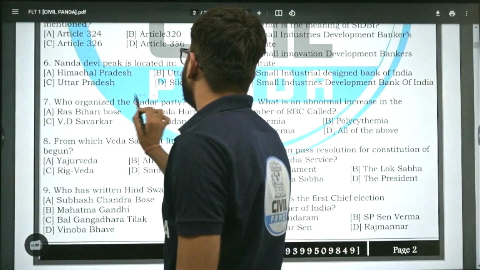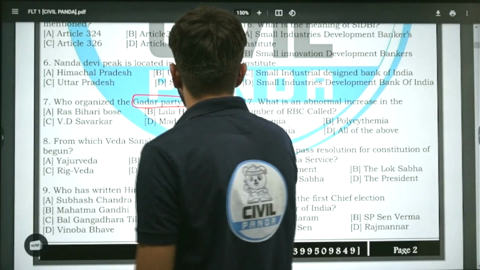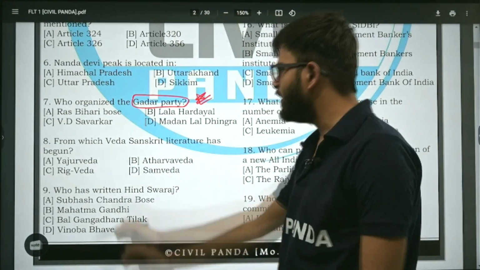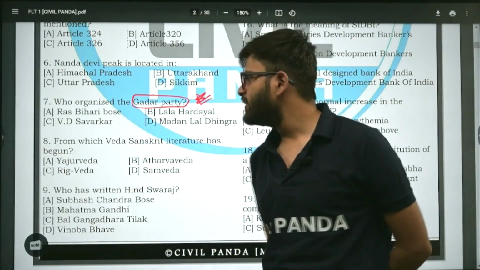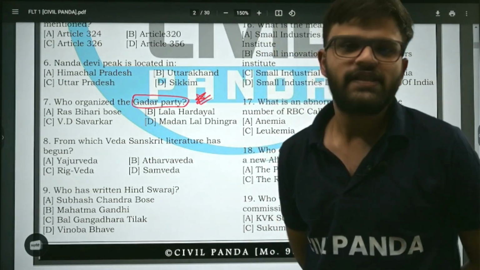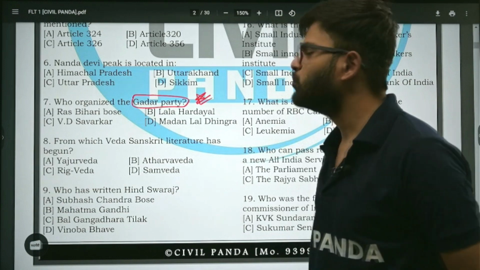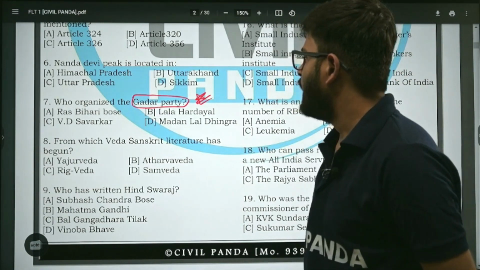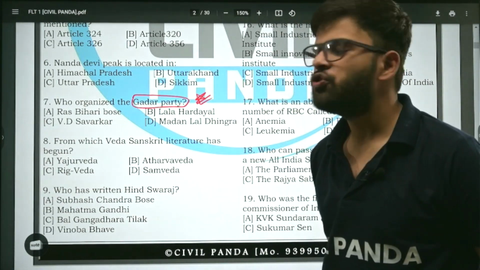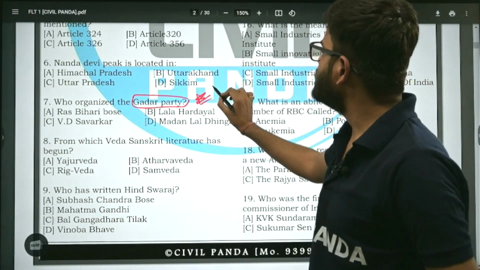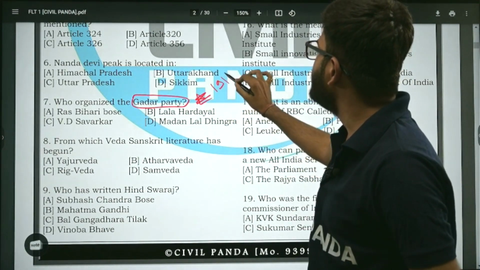Who organized Ghadar party? Ras Bihari Bose, Lala Hardayal, Vinayak Damodar Savarkar, or Madan Lal Dhingra. I'll give you 2 seconds. Who organized Ghadar party? Well, before you know the correct option, you should know that Ghadar party was established in